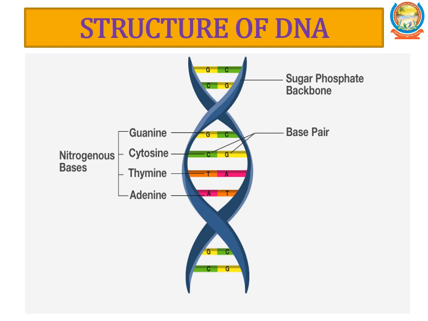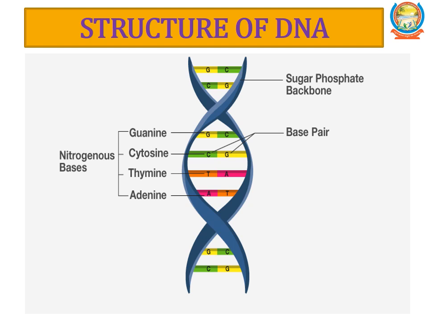DNA is made of two polynucleotide chains coiled in a right-handed fashion. Its backbone is formed of sugar and phosphates. The bases project inside. The two chains have anti-parallel polarity. That is, one chain has the polarity 5' to 3' end and the other has 3' to 5' end.